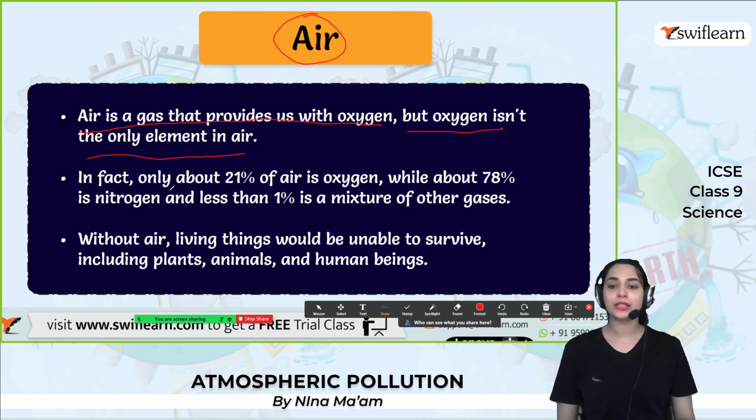In fact, only about 20% of air is oxygen within the 100%, while about 78% is nitrogen and less than 1% is the mixture of other gases. So 21% is oxygen, 78% is nitrogen, and only 1% is the mixture of other gases within the air.